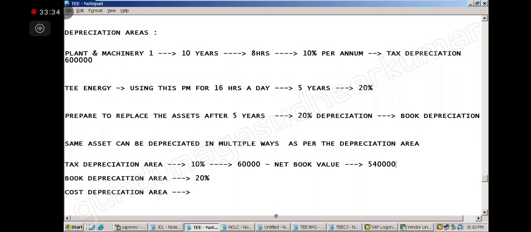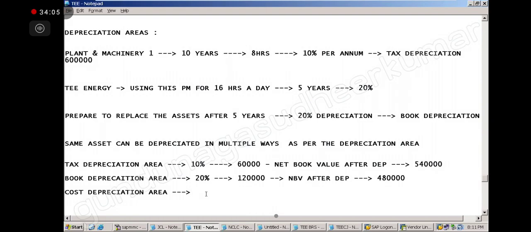Correct? Then, if I am talking about book depreciation, my depreciation would be 1,20,000 and my net book value after depreciation is how much? 4,80,000. I am talking about the same asset. Correct? So this is possible in SAP.